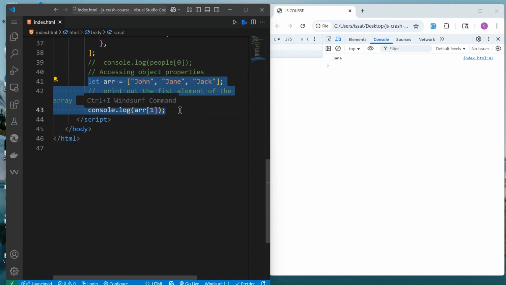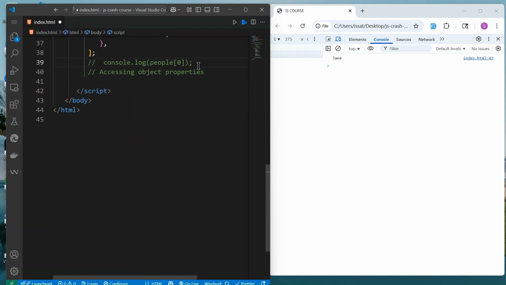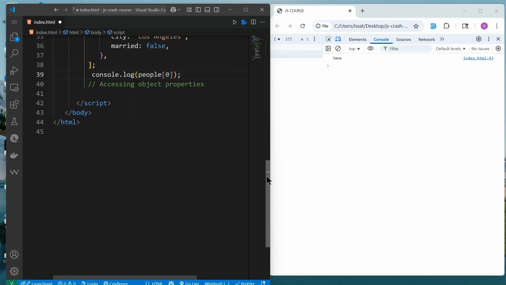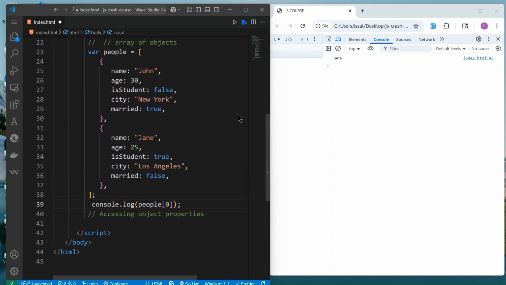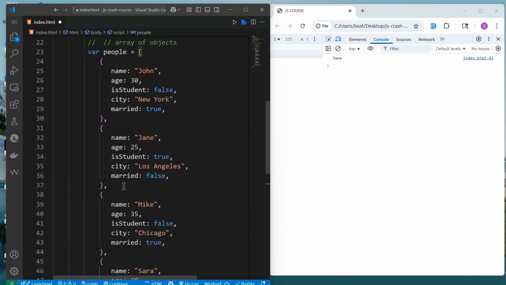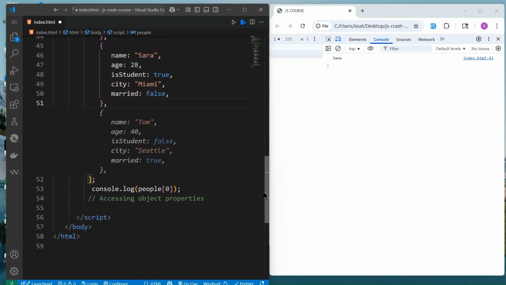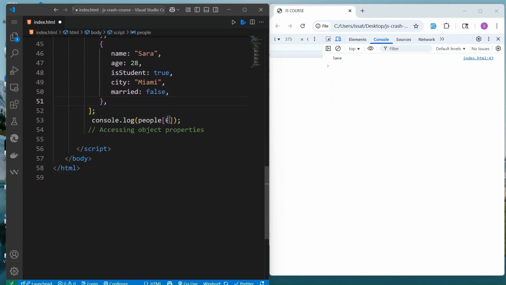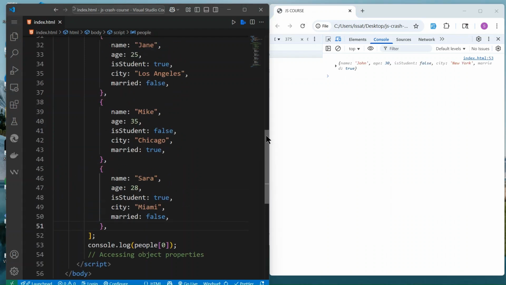Okay, so if now we want to access the first person, we can also add another one. If you want to access John in here, what do you think you should do? You can access with the index of 0. If I reload, we now get that first object.